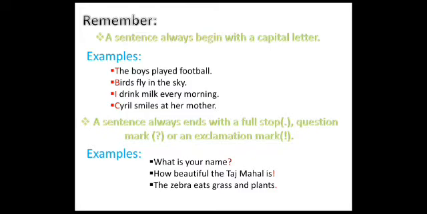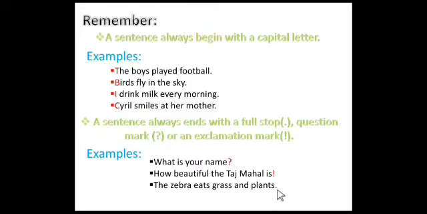Okay. The next one, the zebra eats grass and plants. So this sentence is in the assertive form. Okay, it is a simple sentence. So this sentence ends with a full stop here. The zebra eats grass and plants. For more examples, the teacher teaches English.